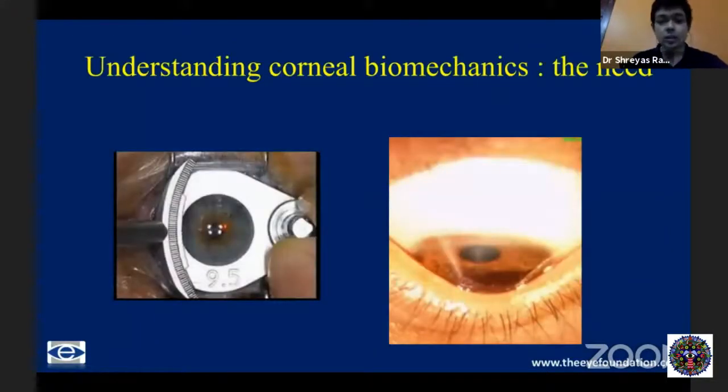I'll quickly run on to corneal biomechanics. I won't spend too much time on it. Now, why do we need to look at corneal biomechanics? Despite the devices we have available today, the Scheimpflug devices, we still see cases of corneal ectasia, that is post-LASIK or post-SMILE or post-PRK ectasia, on and off. Post-PRK is very rare, but post-LASIK and post-SMILE ectasias still do exist, despite very good preoperative screening protocols. And this is possibly because of the underlying corneal biomechanics.